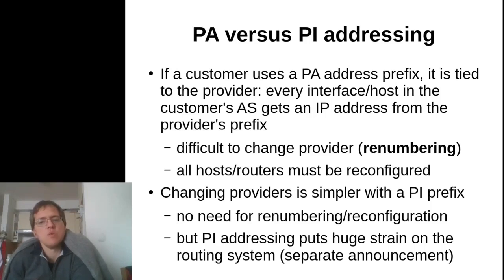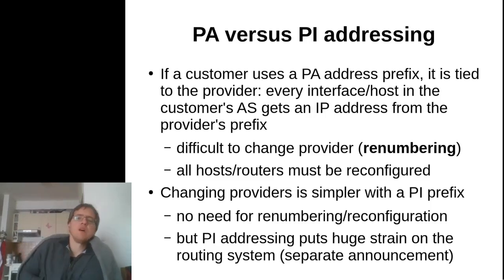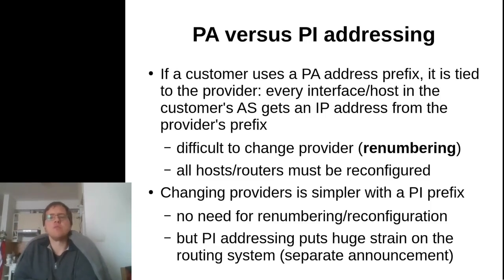I will need to go to a different provider and get a different provider aggregatable address range. So I need to renumber, so reassign all the IP addresses in my own AS, which can be a very, very daunting and very, very pricey thing. So in one way, provider aggregatable addressing establishes a certain bond between the provider and the customer that is very difficult to change.